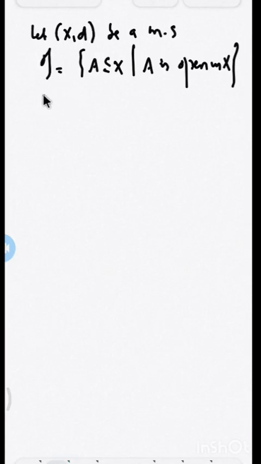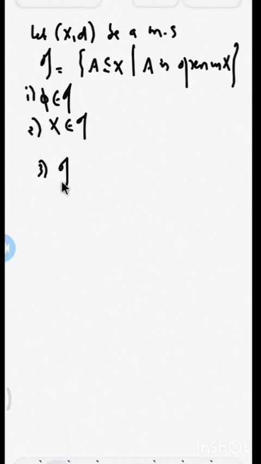Clearly the empty set is always open, therefore the empty set belongs to this collection, and the full set is always open, therefore the full set belongs to this collection. And tau is closed under arbitrary union.